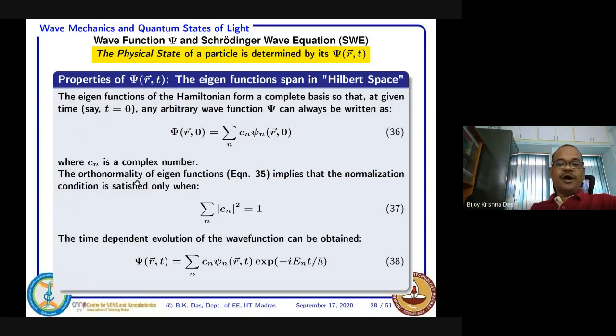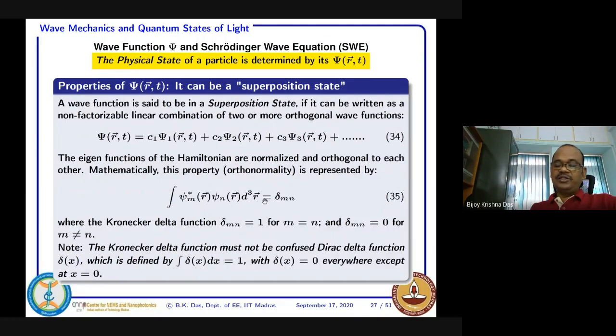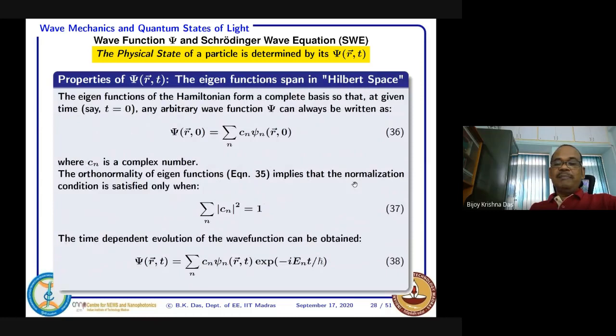Now, the orthonormality of eigenfunctions, which we discussed in equation 35, is the orthonormality condition. Suppose you want to normalize this wave function, any wave function can be normalized. You have to take the complex conjugate and multiply with the original one.